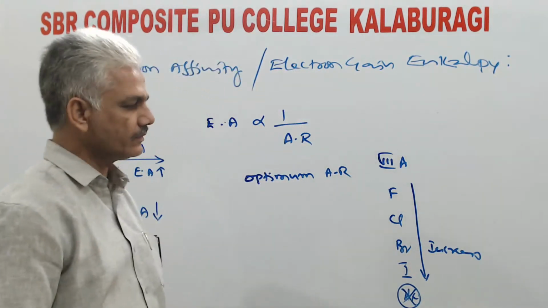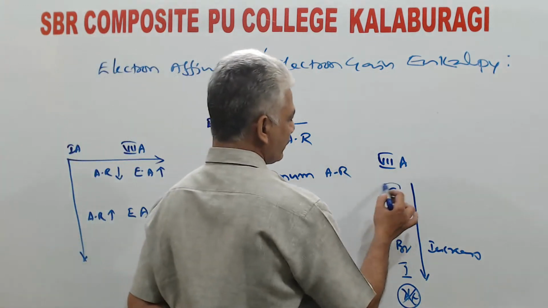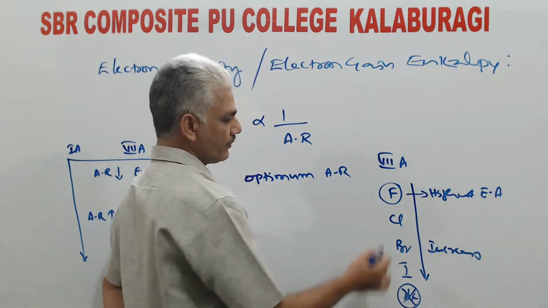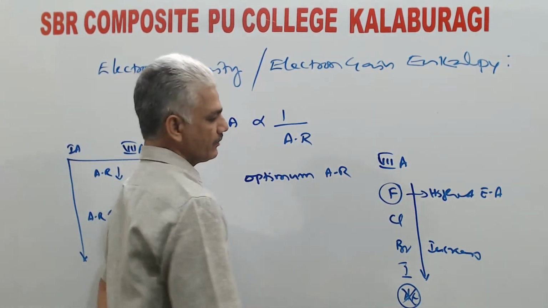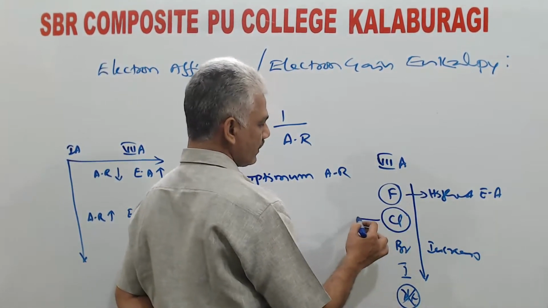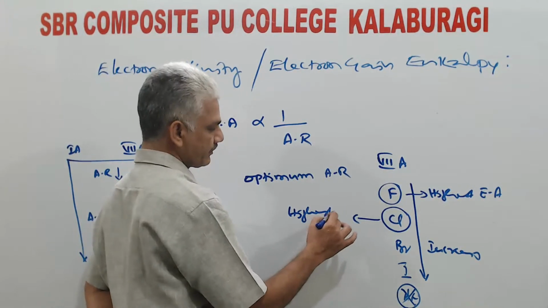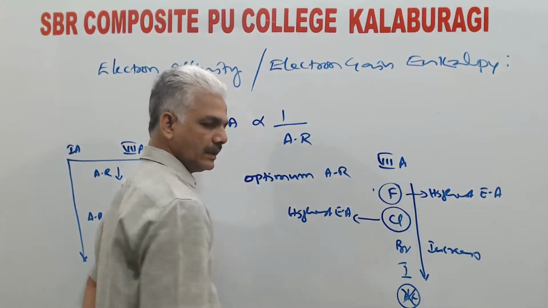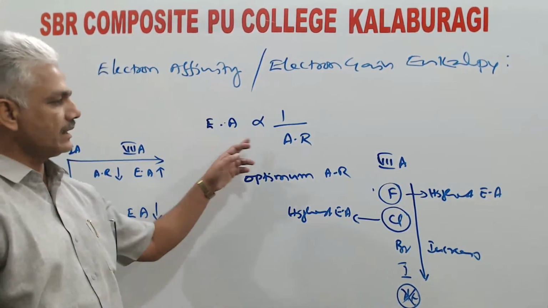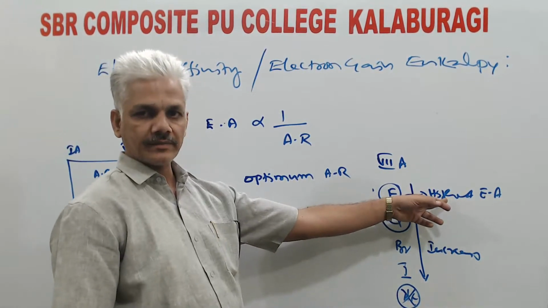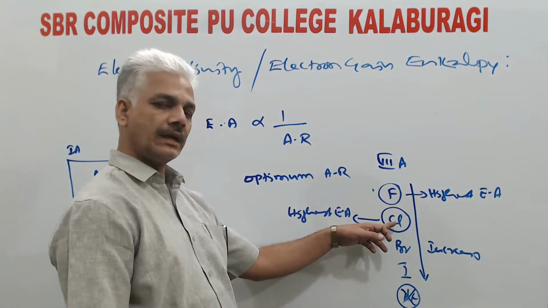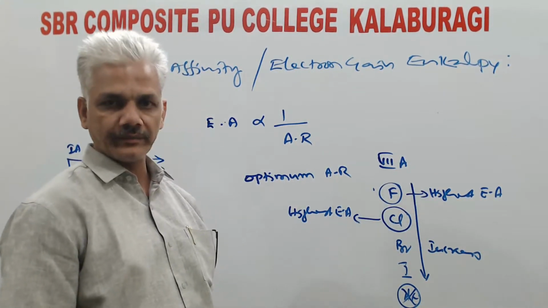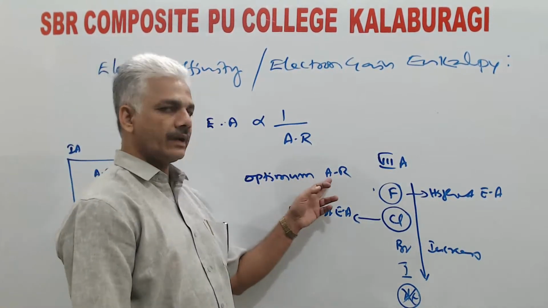down the group. So what we should expect is fluorine should have the highest electron affinity followed by the rest of the elements. But the practically observed phenomenon is that chlorine has the highest electron affinity. Then it is followed by fluorine and the rest of the elements. So as per this relation, the first must be the correct statement. But practically observed values indicate that the element with highest electron affinity is chlorine but not fluorine. Reason is optimum atomic radius.